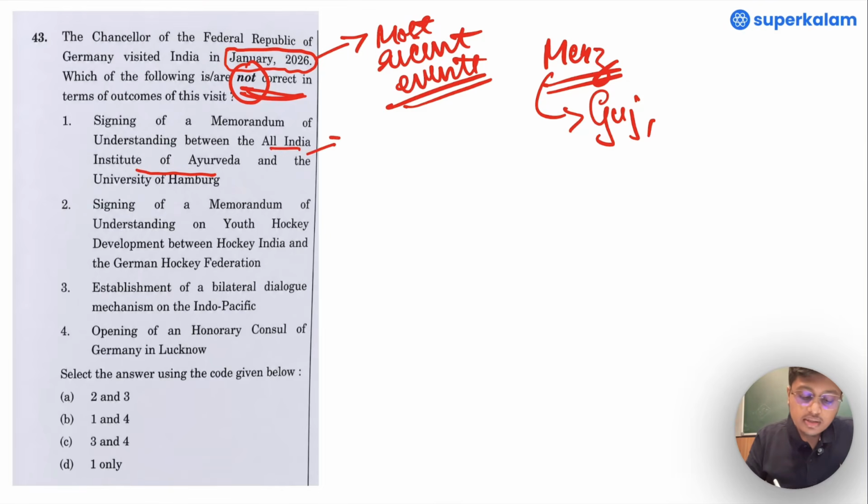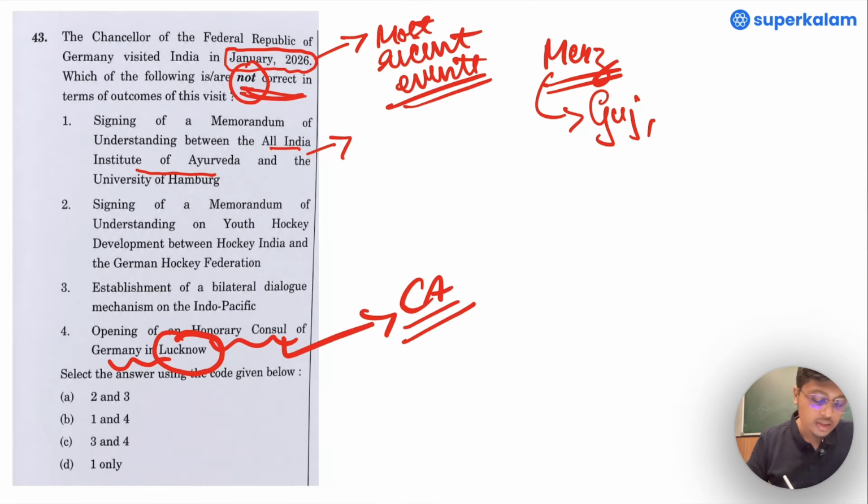This is a factual statement. One might not know this. If one knows this, well and good. Let us think about the other thing as well. Opening of Honorary Consul of Germany in Lucknow. If the current affairs, as I mentioned, was followed properly, we will get to know that this was not Lucknow. This was in Gujarat. Hence, option 4 is eliminated. If option 4 is eliminated, we are left with only two options, that is A and D, 1, 2, 3.